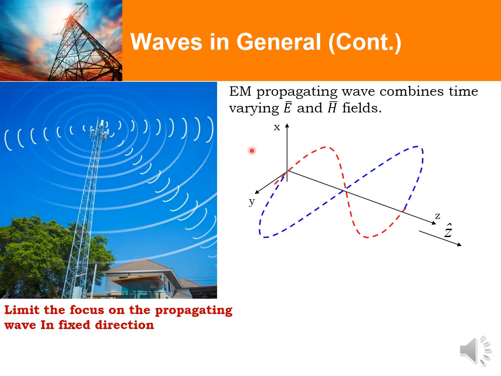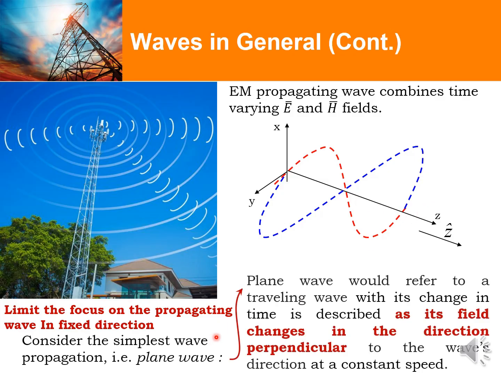Electromagnetic wave consists of time-varying electric and magnetic fields. Supposedly, the wave is propagating along the z direction. The E field and magnetic field will have their magnitude change over time with respect to different z coordinates. Plane wave analysis refers to the analysis of the electric field with respect to a plane that is perpendicular to the wave direction, as well as the analysis of the magnetic field along the plane that is perpendicular to the wave direction, traveling at a constant speed.